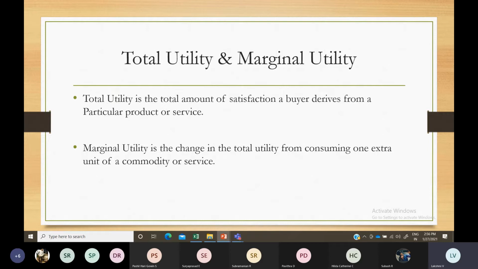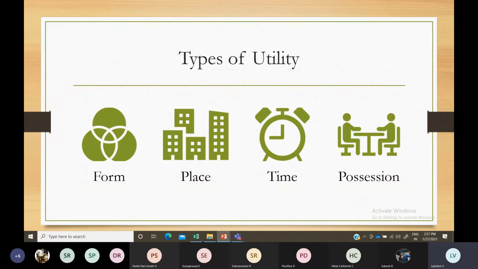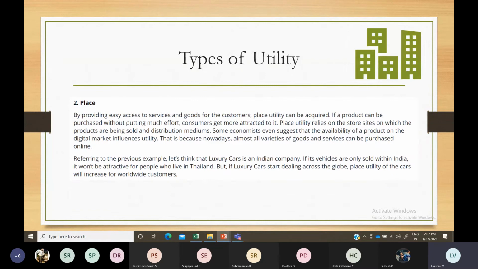If I am consuming 10 units of apples or oranges, whatever it might be, that is the total utility. After having 10 apples, if I consume one by one, the 11th unit, the 12th unit, like that, then that is marginal utility. If I consume one additional unit, the benefit I derive from it is the marginal utility. We also already discussed types of utility: form, place, time and possession utility.